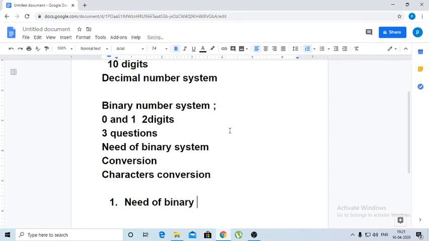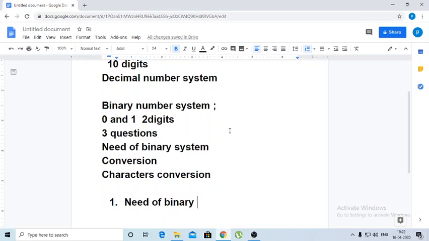Students, we have computers and some digital electronic appliances. In a computer, we give data as input and we take the result as output. All the data given to the input of the computer is converted into electrical signals, either voltage pulses or current pulses.